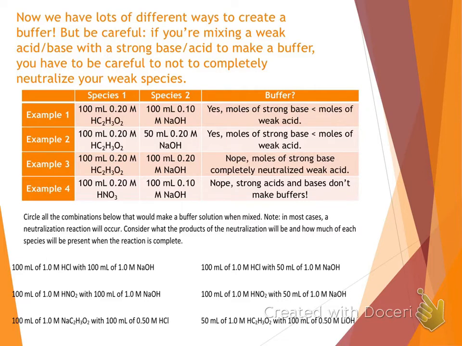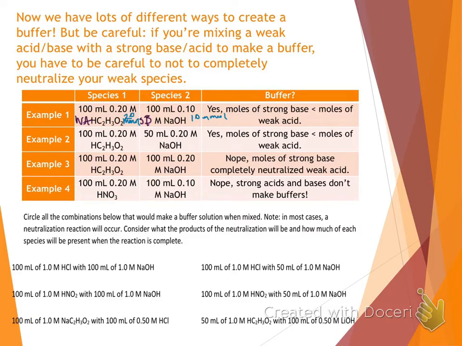Let's check out why. First off, on all of these, we have a weak acid, acetic acid, that we're mixing with a strong base. Given the correct ratios, that always has the potential to make a buffer. But for that acetic acid, we have 20 millimoles, 100 times 0.2 molar, and for sodium hydroxide, we have 10 millimoles. Well, we're only adding half as much strong base, which means we'll neutralize half of our weak acid into its conjugate base. That leaves us a mixture of weak acid and conjugate base. So yes, that's a buffer.